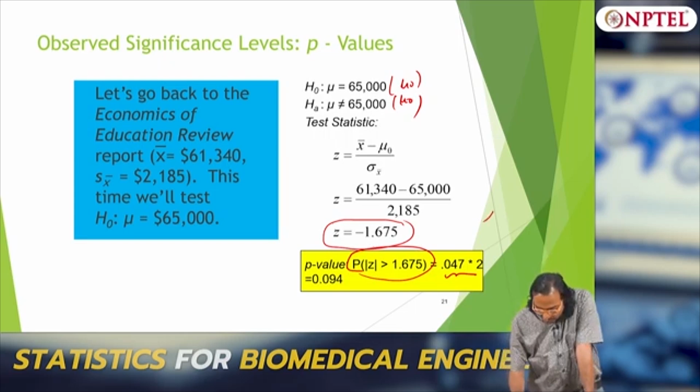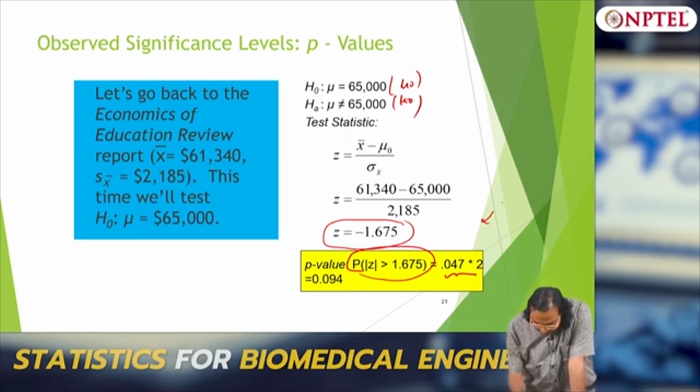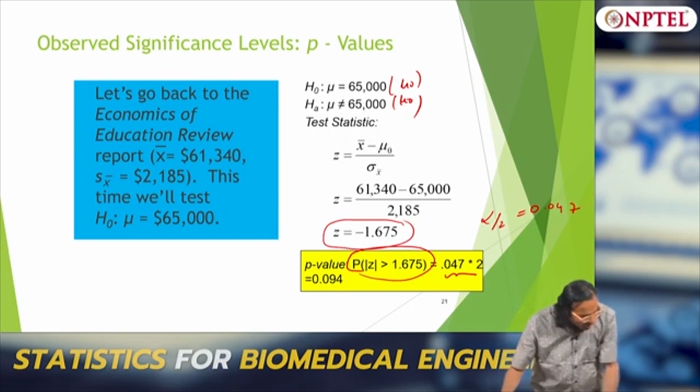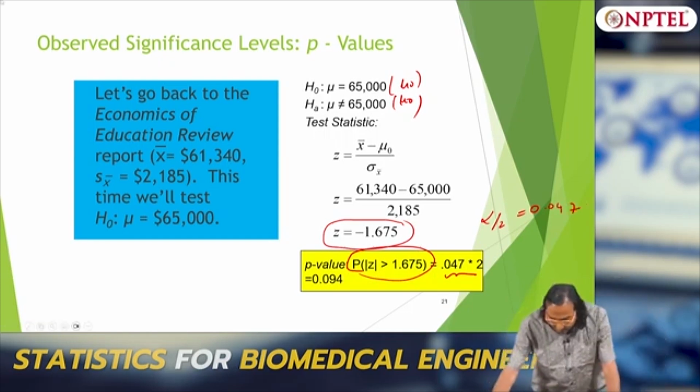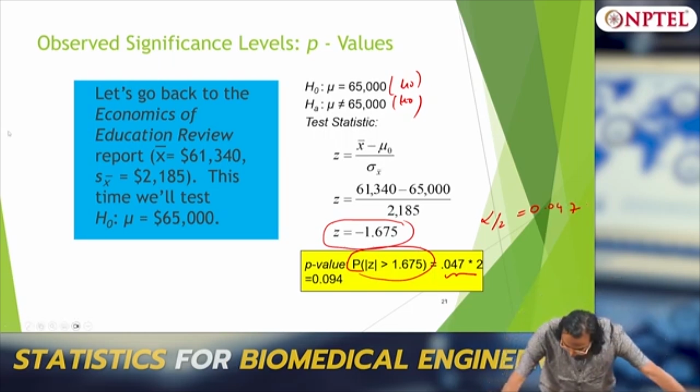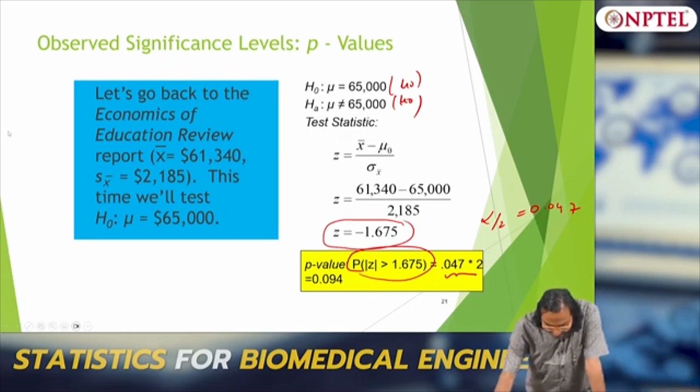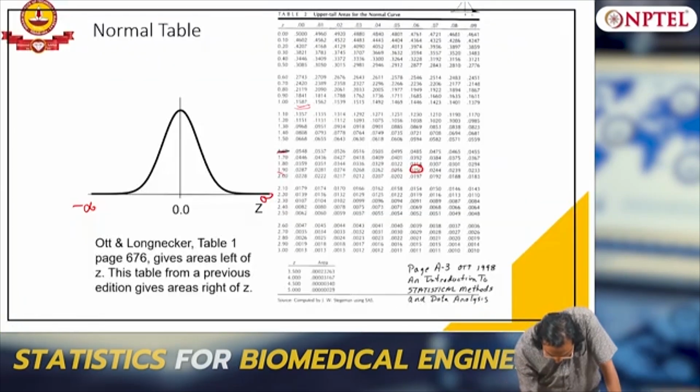Alpha by 2 is 0.047. You can go and look at the tables. So this value is 1.675, right? 1.67, and of course the 5 you can approximate somewhere, average it.